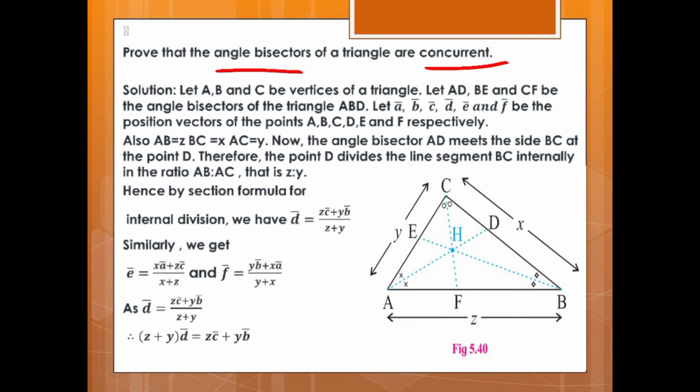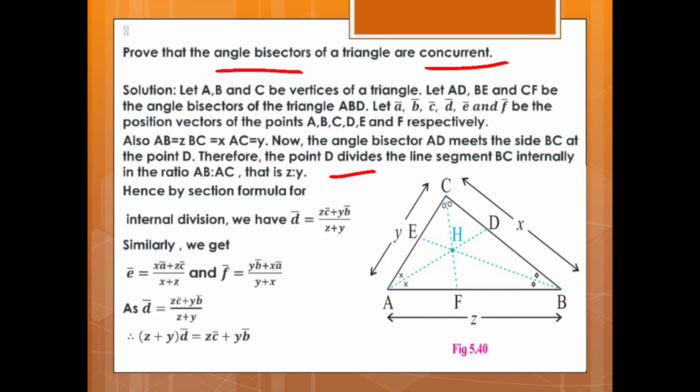Also, AB is equal to Z, BC is equal to X, AC is equal to Y. Now the angle bisector AD meets the side BC at point D. Therefore, the point D divides the line segment BC internally in the ratio AB is to AC, that is Z is to Y.